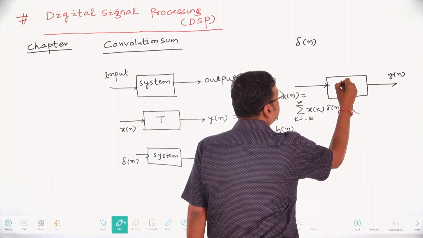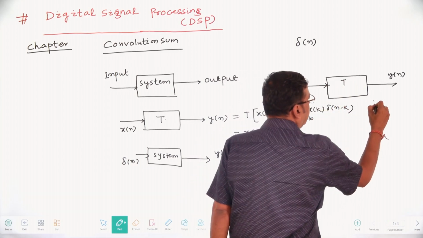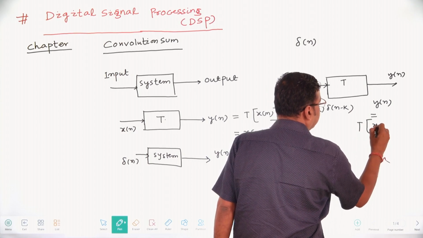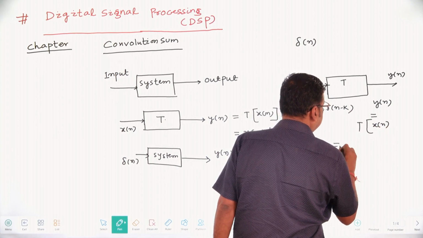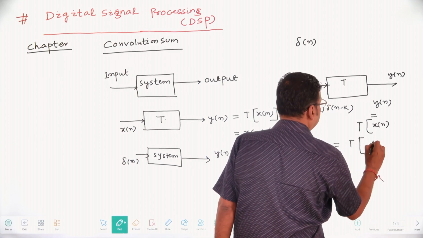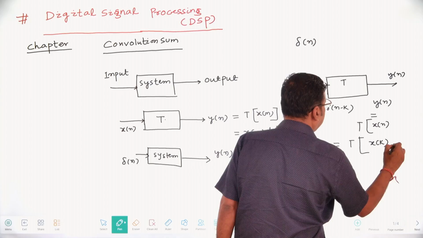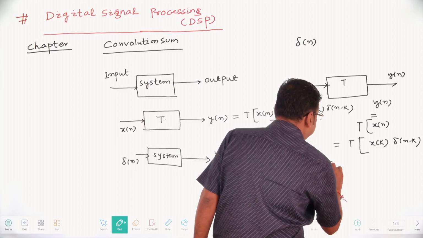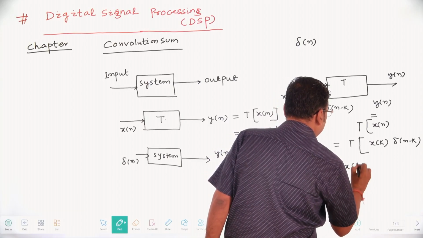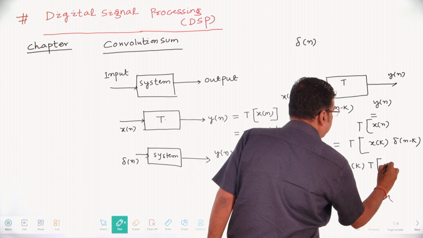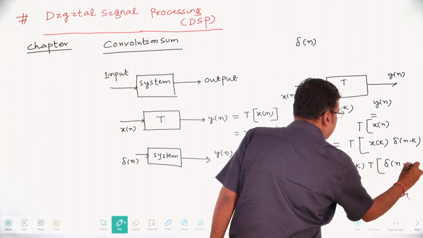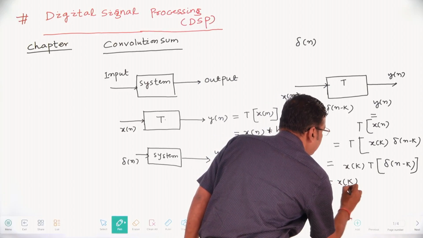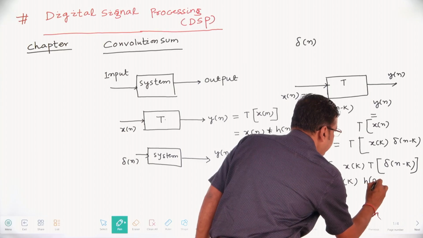So y of n equals the transformation of x of n, which is the transformation of x of k into del of n minus k, and it can be represented as x of k into the transformation of del of n minus k. The transformation of del of n minus k is nothing but h of n comma k.